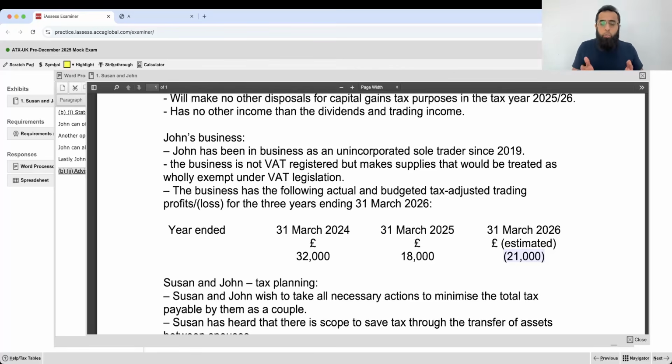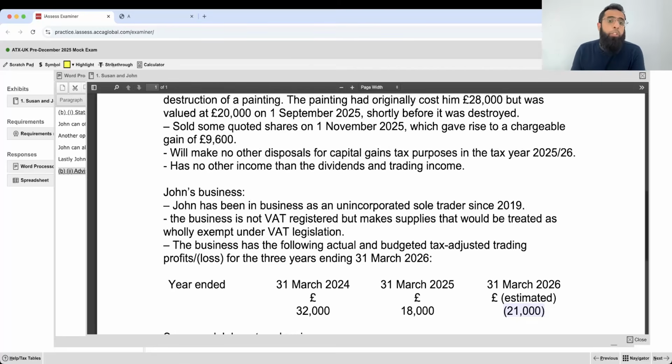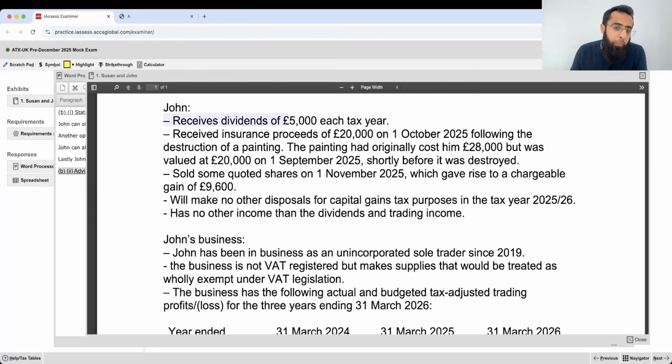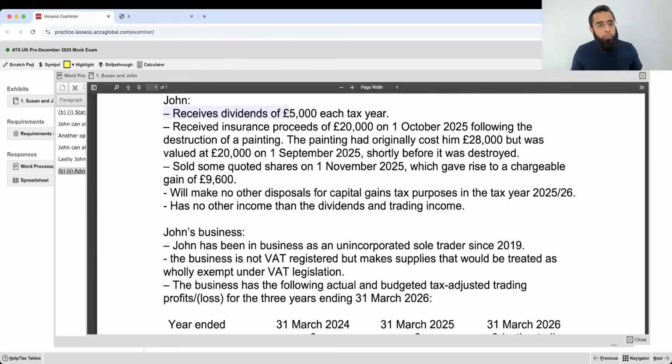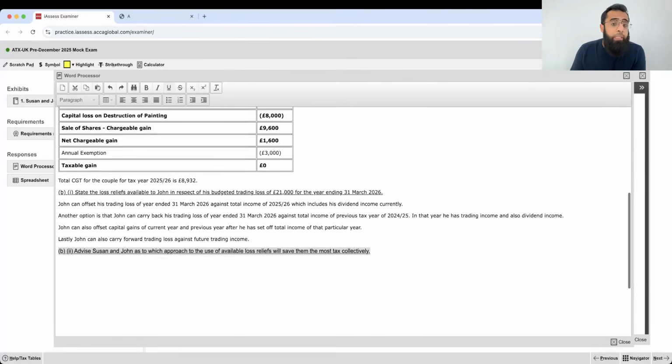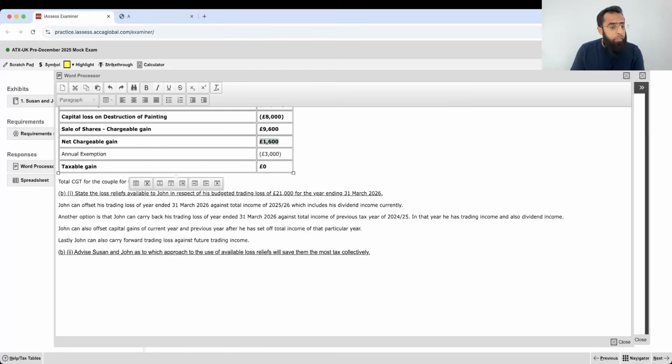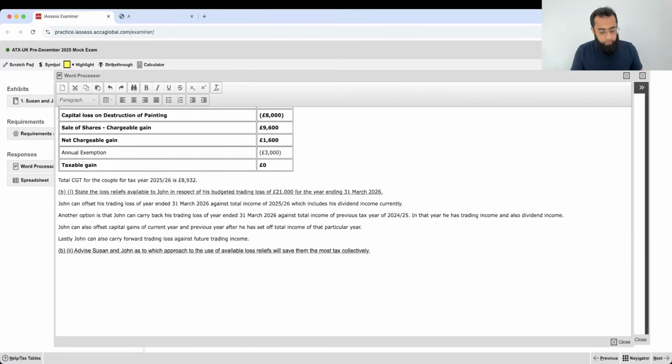What John can do is offset against his own total income of 2025-26, in which year he only has this dividend income of 5,000 pounds. So obviously the dividend is already covered due to the personal allowance, so it won't generate any tax saving for John. And if John offsets the capital gains of 25-26, like the loss on the painting and the gain on shares, that will also not generate any benefit, because we calculated in the previous part that it was covered by the annual exemption. So let's see, while I develop the answer, you will be able to understand.